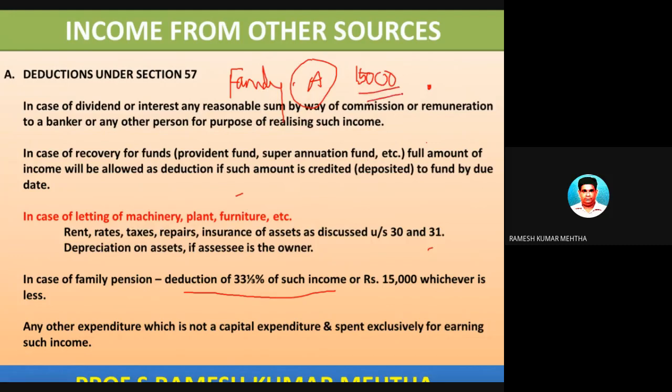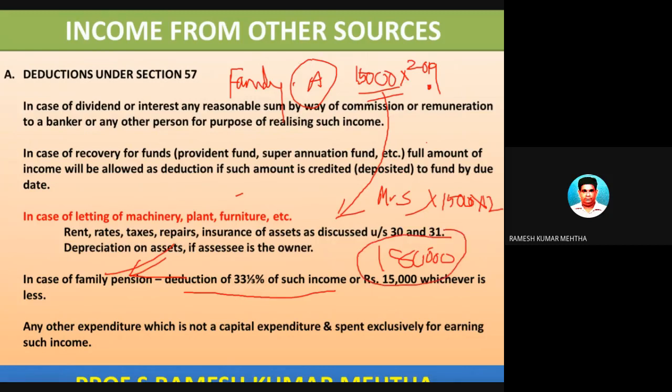He was drawing 15,000 rupees monthly pension up to 2018-19, and in the year 2019 he died, and eventually this 15,000 pension is drawn by his wife, Mrs. A. So this is called family pension. Mrs. A is now drawing 15,000 rupees per month, and the total income is 1,80,000 rupees as far as family pension is concerned. So this is income from other sources in the hands of Mrs. A.